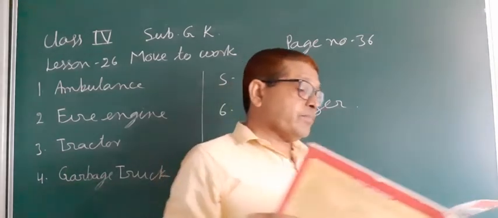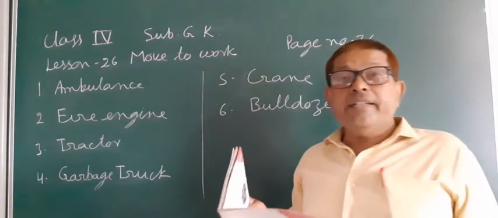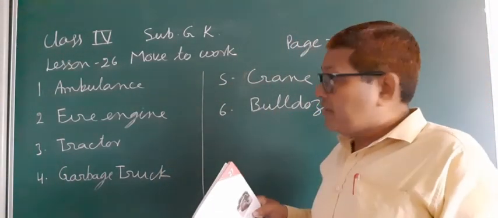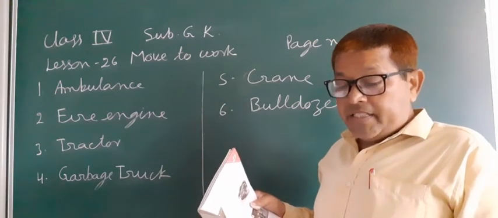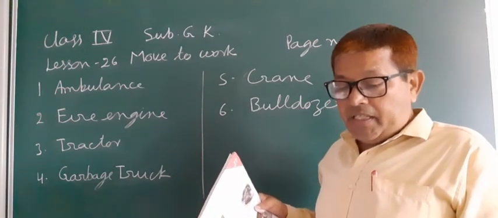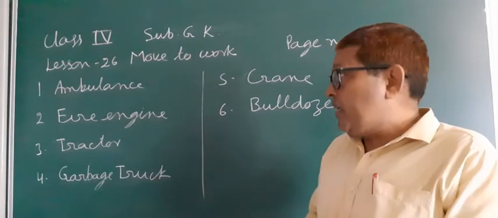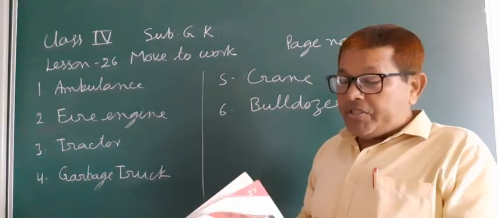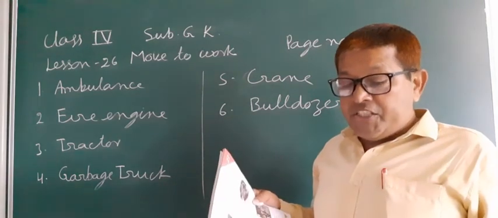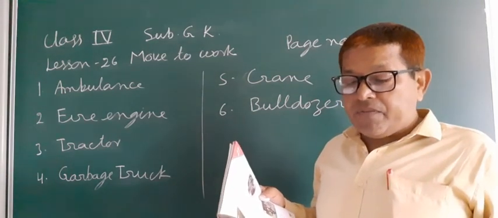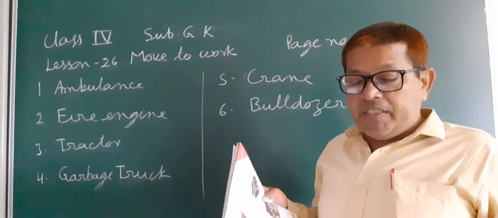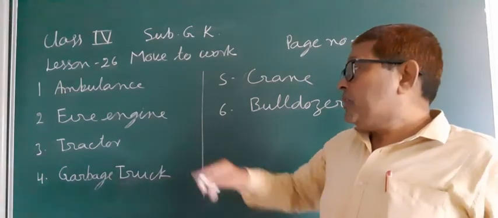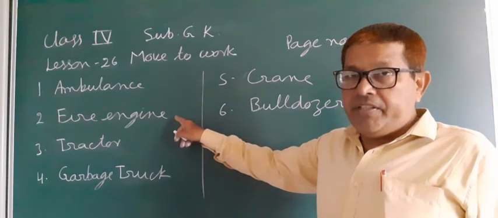So once again, let us see the first. It is used to carry patients and injured people to hospital. So first you have to fill in ambulance. Now second, it is used to extinguish fire. It is kept in a fire station. So this is the fire engine.